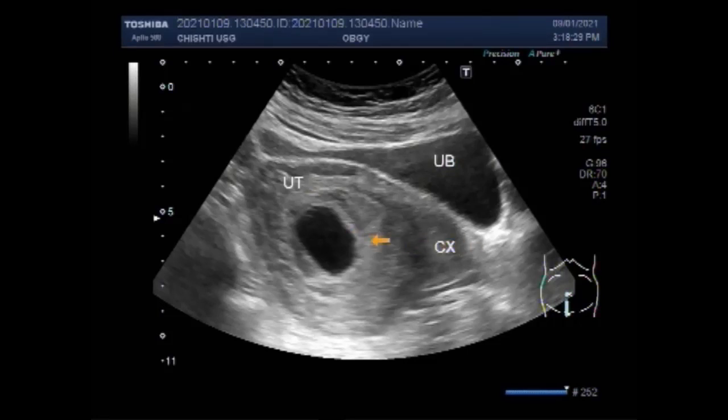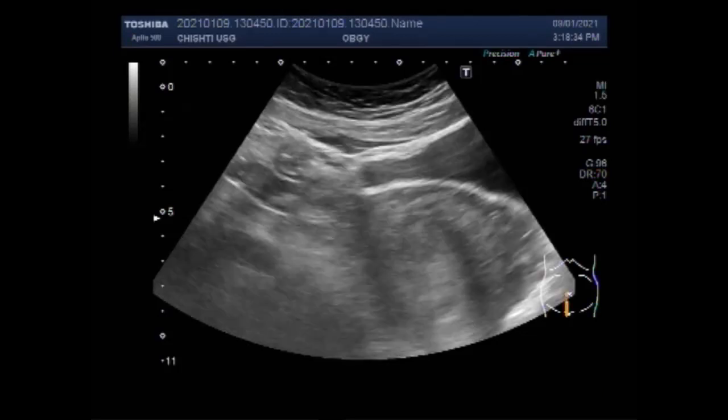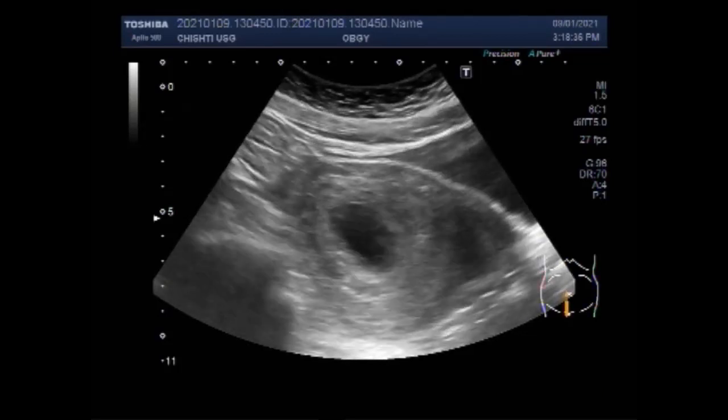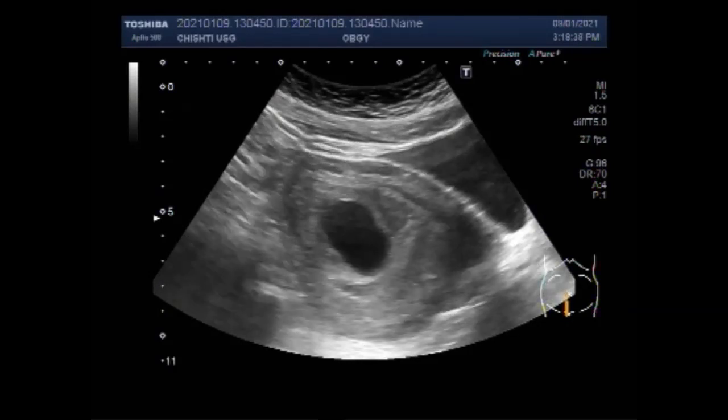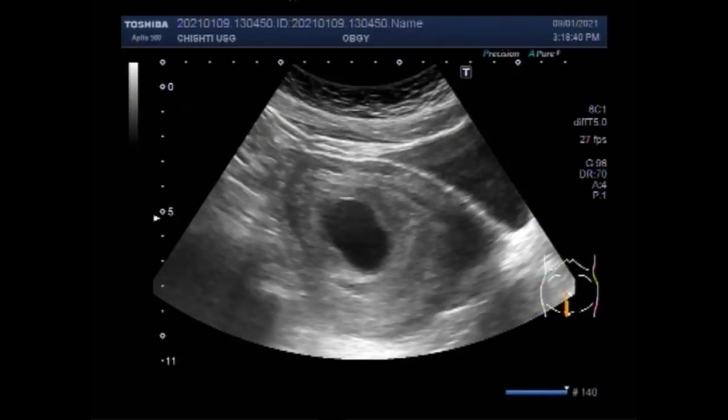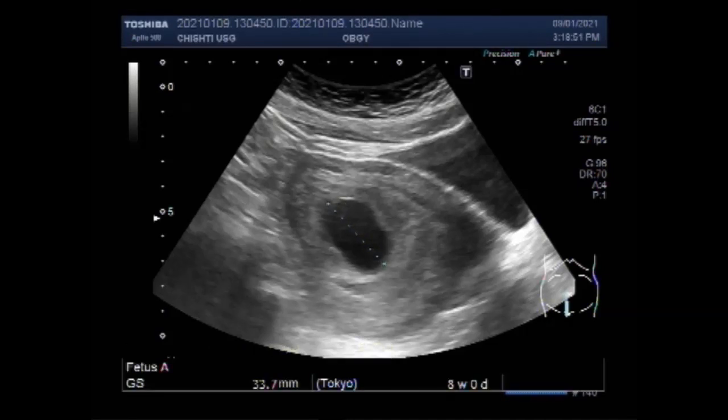A blighted ovum is a fertilized egg that implants itself in the uterus but doesn't become an embryo. The placenta and embryonic sac form but remain empty. There is no growing baby. It is also known as embryonic gestation or embryonic pregnancy.